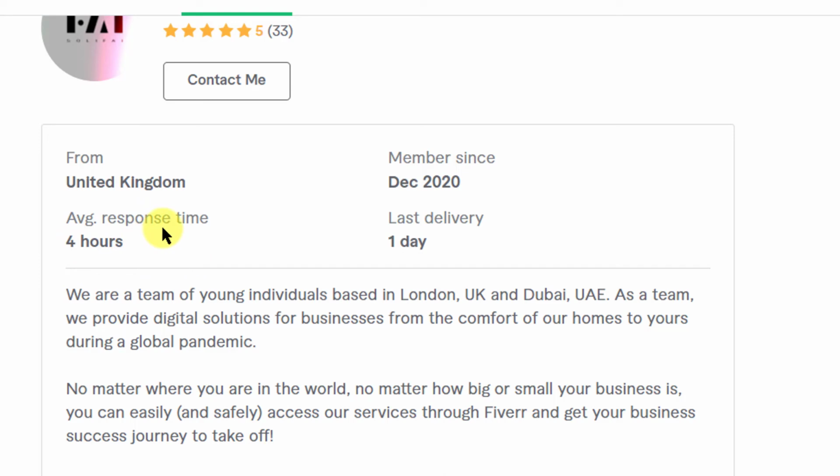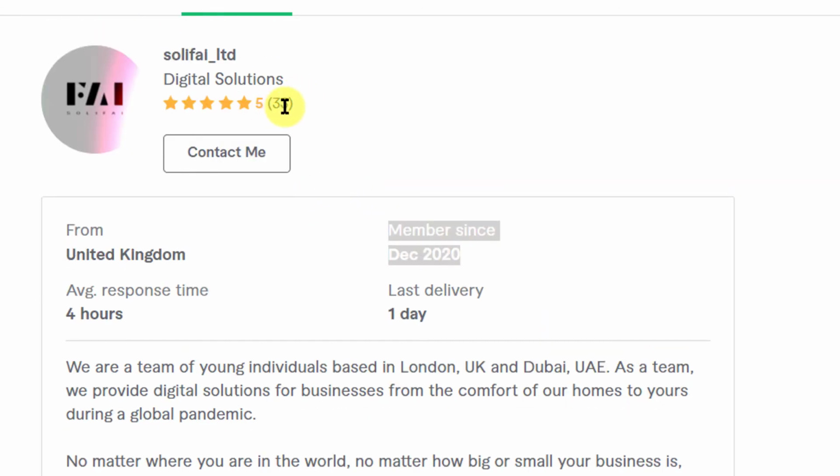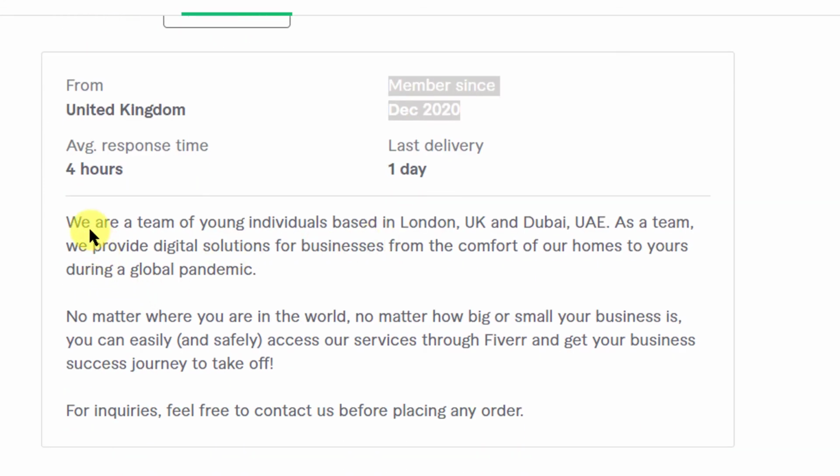Please install the app on your mobile phone, and if you're using a fitness band, connect the Fiverr app with your fitness band, so that the moment a notification comes, your band vibrates and you get to know, and you respond to that as soon as possible. Very, very important. All right, so they've been here only since December 2020, and they're already selling a lot. They have 33 5-star reviews, which is nice.